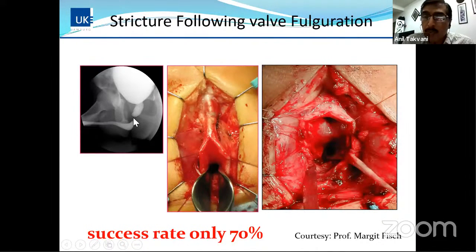Recently, we had a publication in the Journal of Pediatric Urology from SGPGI by Professor Ansari. They have their own cases as well as a couple of cases coming from outside, and show how difficult these strictures are to treat if they develop in the posterior urethra, or the bulbomembranous urethra. This is a picture courtesy of Professor Margit Fish, and success rates are only 70%. So you can understand that these children suffer a lot if they develop a stricture, and similar findings are in the paper published from SGPGI by Professor Ansari.